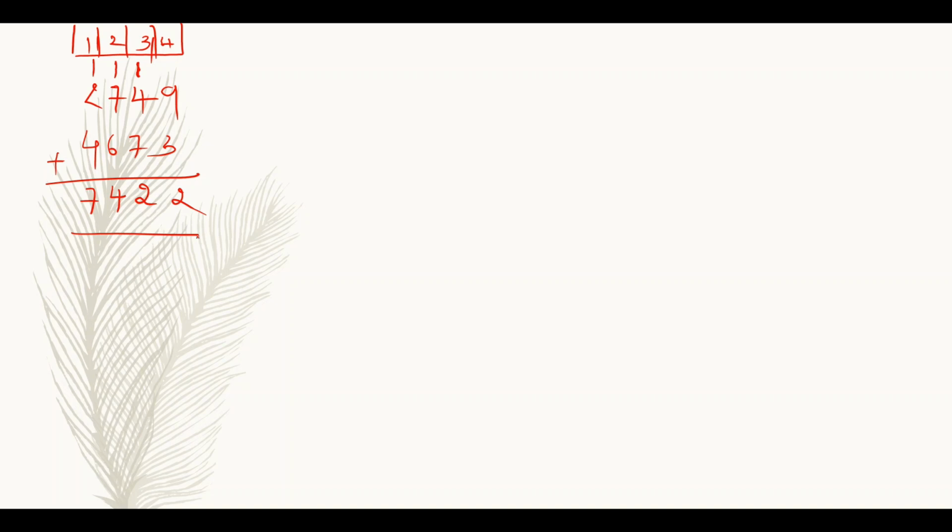Here, coming to the fourth column, this is 9 plus 3. 9 plus 3 is equal to 12. But I am noting down only 2 here. So 2 plus 10. I am sending this 10 as carry to the third column as 1.